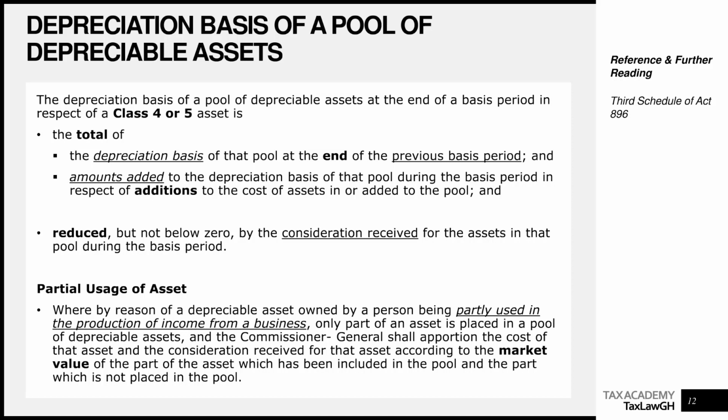Such that the ground floor can be capitalized in year 1, then the first floor can be capitalized in year 2, in that order. In that case, if for any reason you decide to dispose of the ground floor, I don't know how feasible that will be, and then you still own the first floor, you will realize the ground floor only, because for class 4 assets, you will have a separate line for the cost of the ground floor, the additions, if any, let's say you made some improvements to the ground floor, and you can deduct the consideration you received for that particular ground floor. So remember that for class 4 and 5 assets, you don't mix things together. Keep each asset separately. Same for class 5.